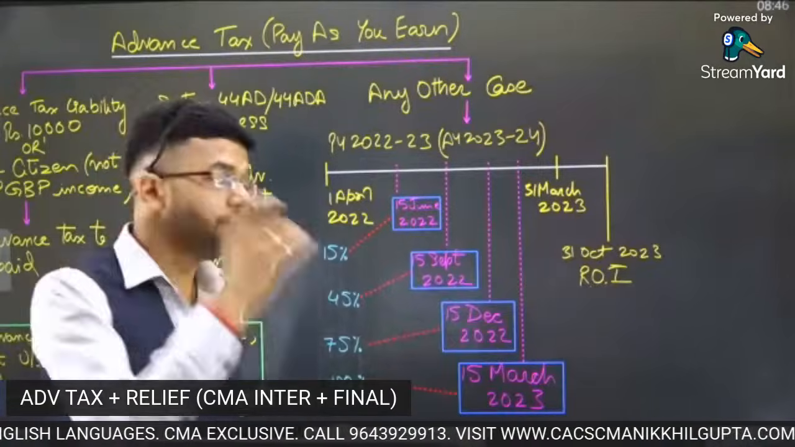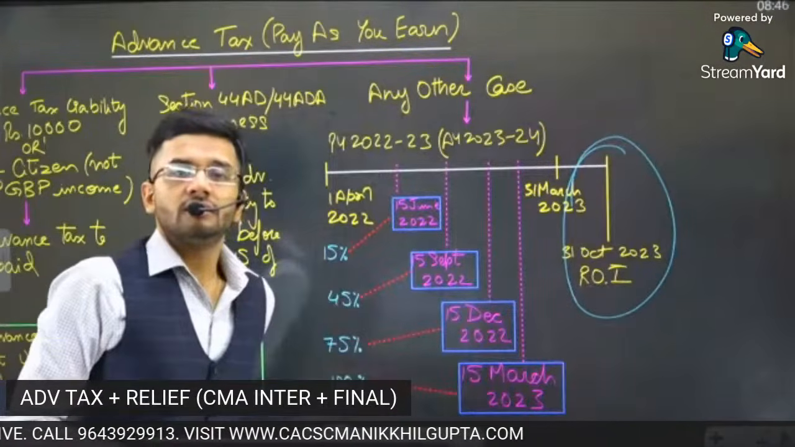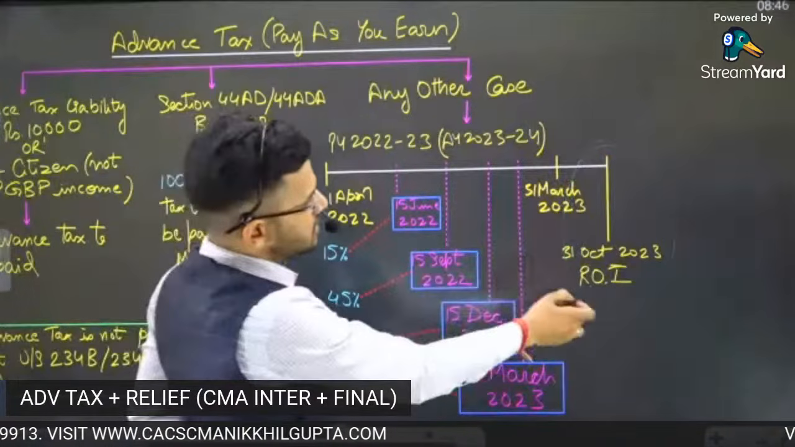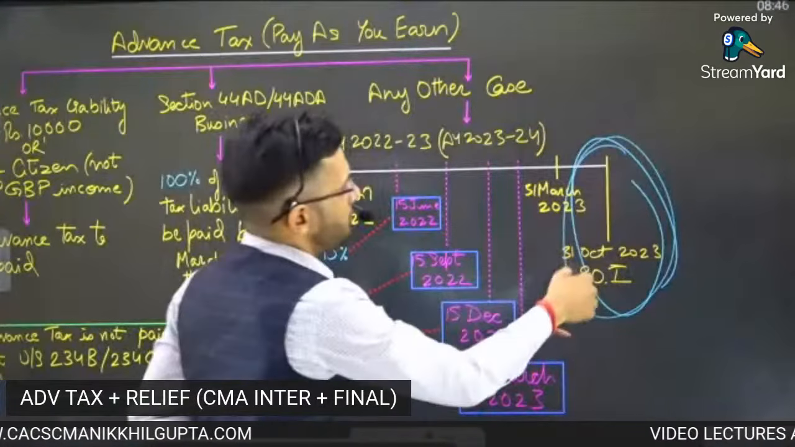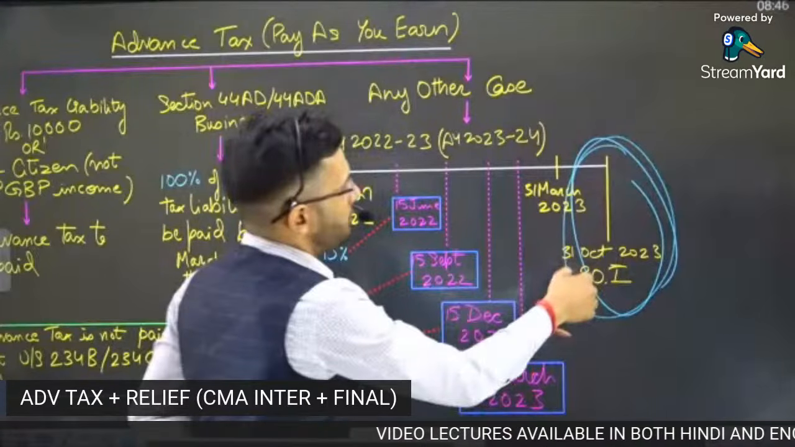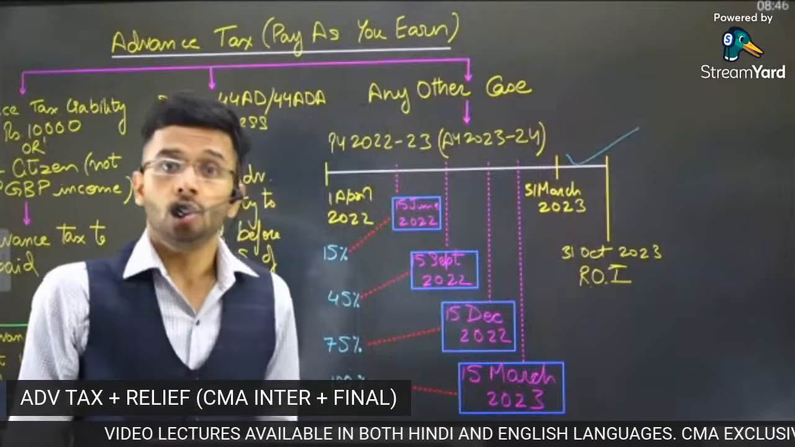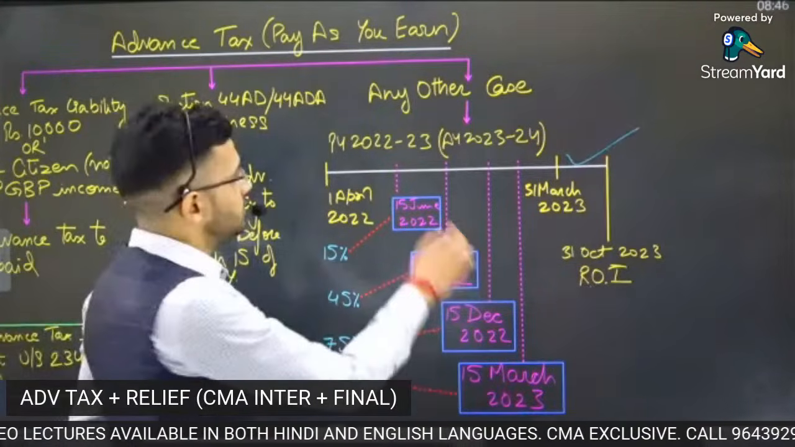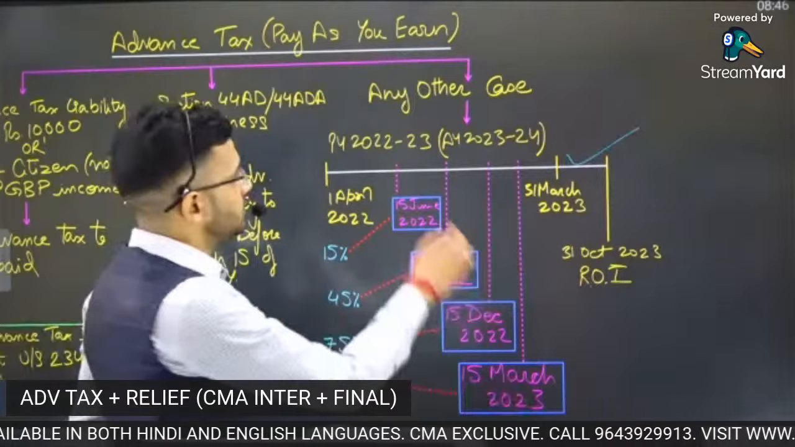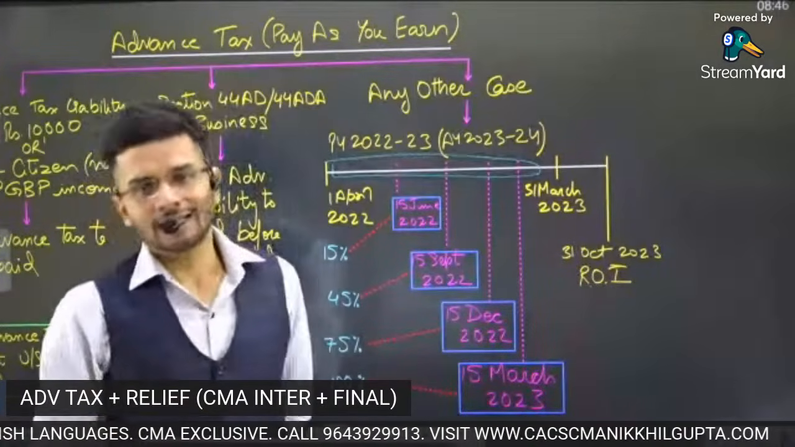The right time to collect taxes is, of course, after the end of the financial year. Before you file your return of income, you should pay your taxes to the Government of India. This is the right time to pay the tax. But the Government of India is saying no, you will pay the tax beforehand. That is, you will pay the tax in advance. This is known as advance tax.